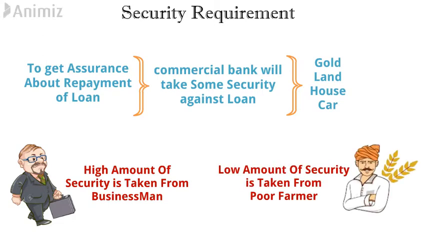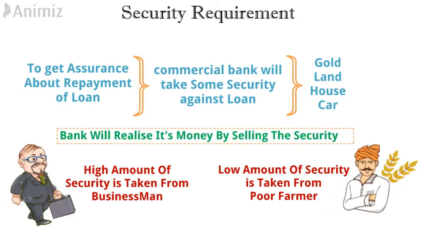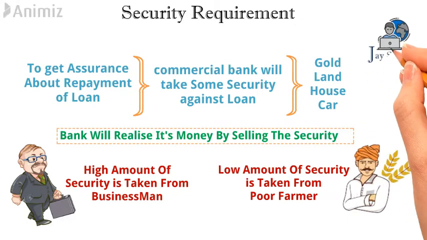And if anyone is not making repayment of the loan, then the bank will realize its money by selling this security. Such a policy is made by RBI so that all sections of society can avail the facility of bank credit.